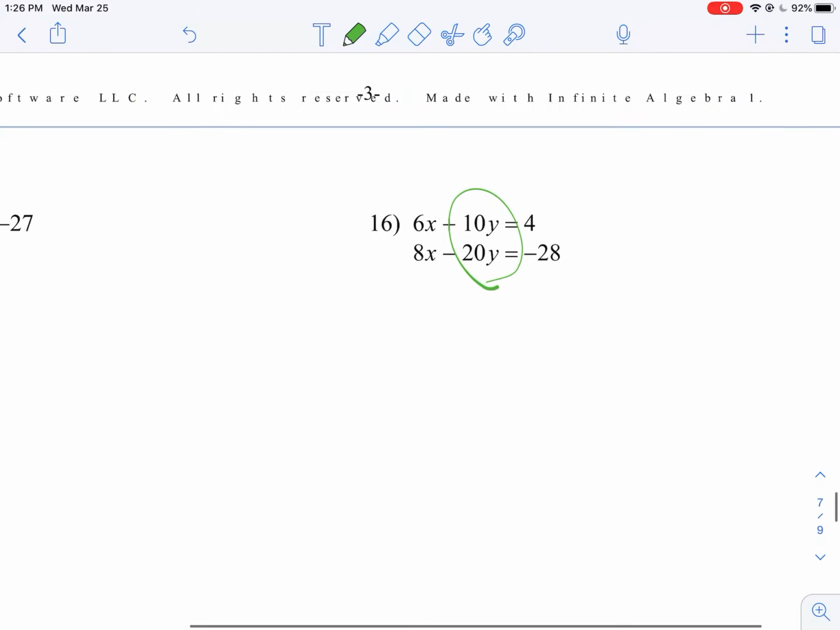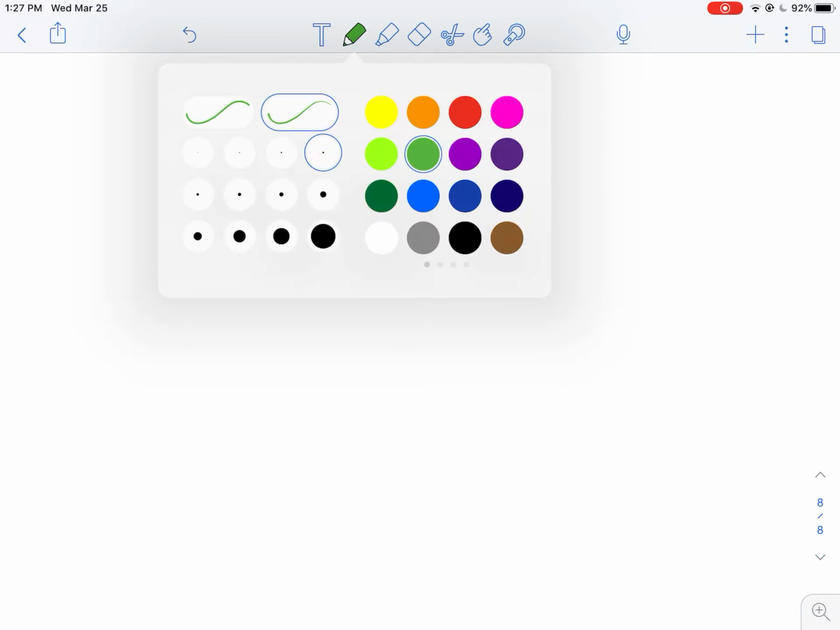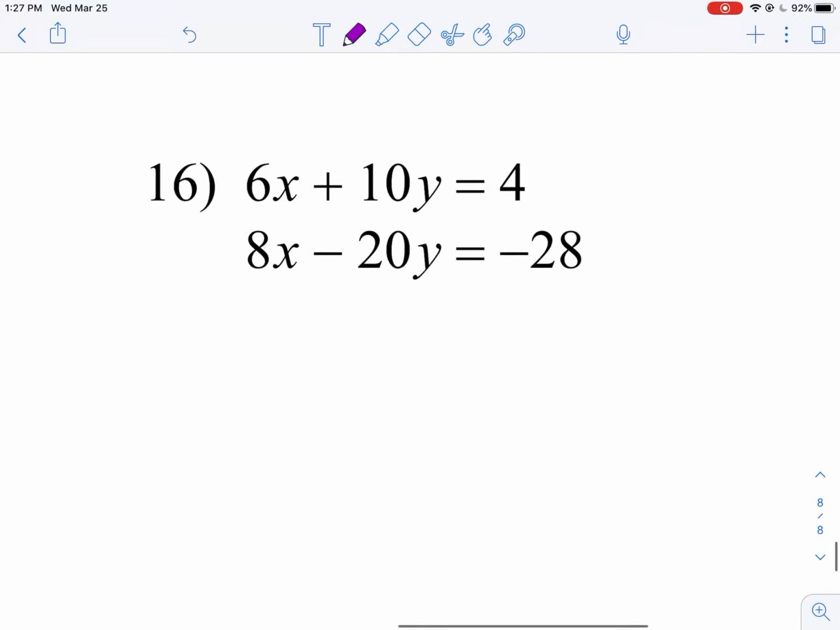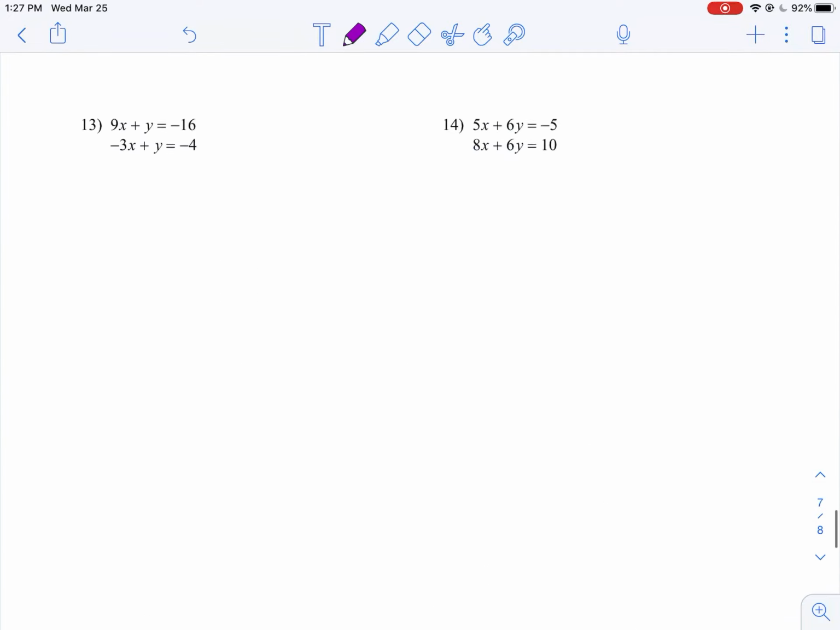Uh-oh. I should probably do that. I'm not going to tell you. You can probably figure it out. But when I try and eliminate for 16... Oh, wait. No, never mind. Never mind. You're good.